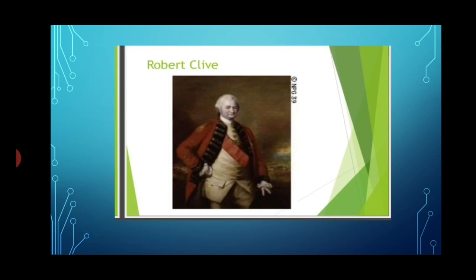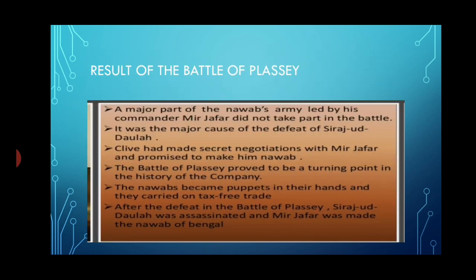Now this picture is of Robert Clive. He played a very crucial role in the establishment of British rule in India. Hearing the news of the fall of Kolkata, company officials in Madras sent forces under the command of Robert Clive, reinforced by naval fleets. Prolonged negotiation with the Nawab followed. Finally, in 1757, Robert Clive led the company's army against Siraj-ud-Daulah at Plassey.